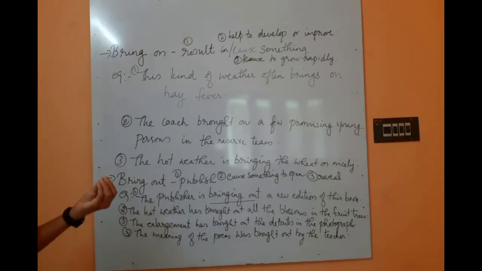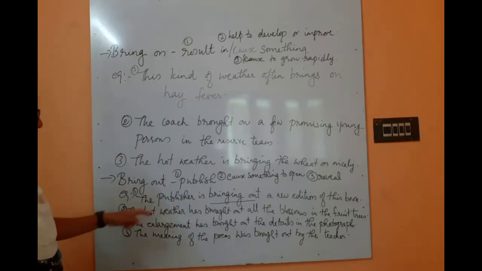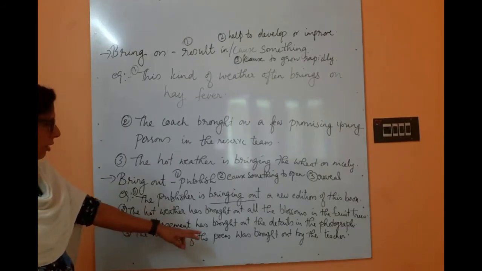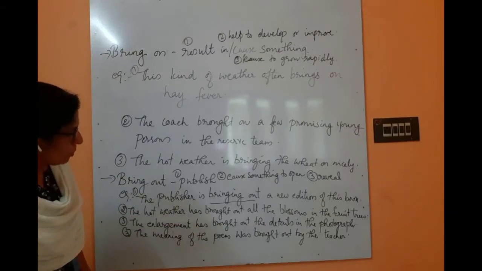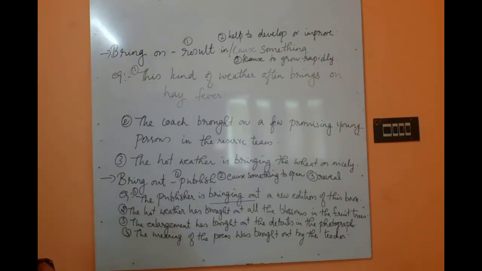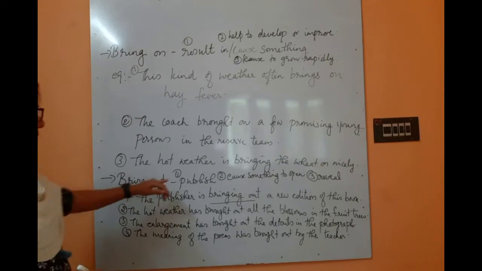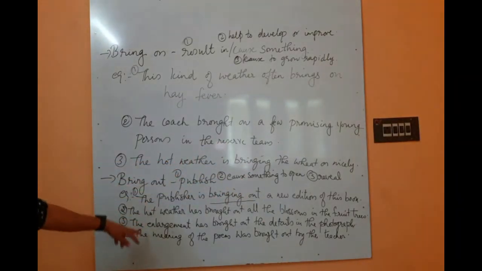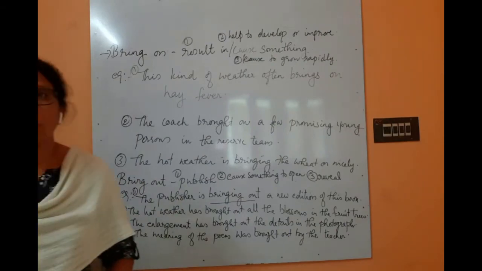Because of the hot weather, all the buds have blossomed. And the third meaning is to reveal: the enlargement has brought out the details of the photograph, and another example is the meaning of the poem was brought out by the teacher. So publish, cause something to open, and reveal. These are the three meanings of the phrasal verb bring out.